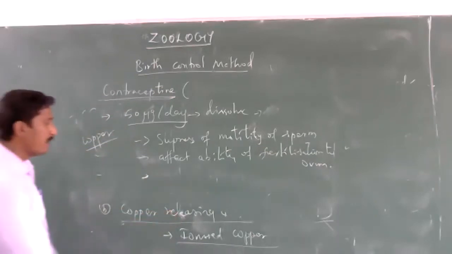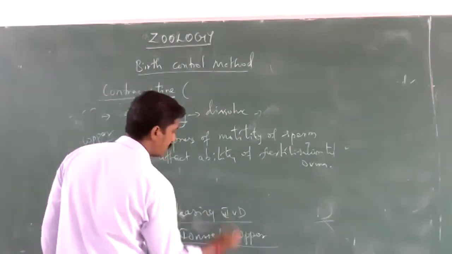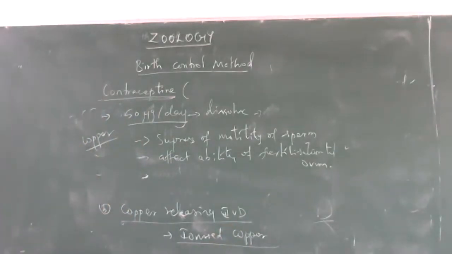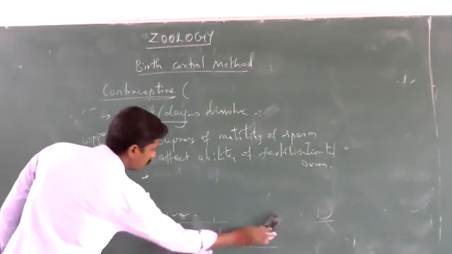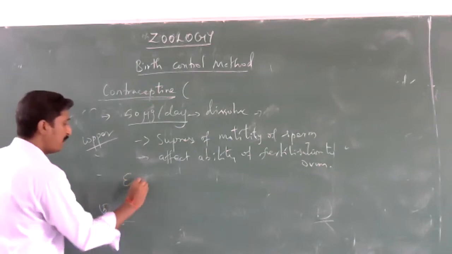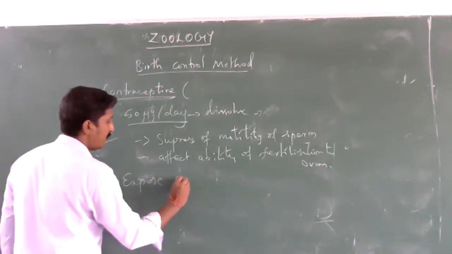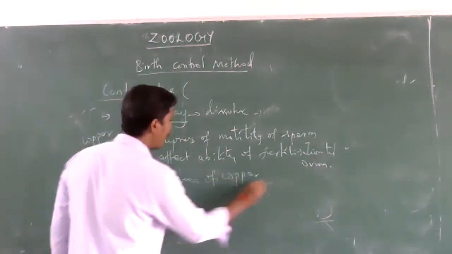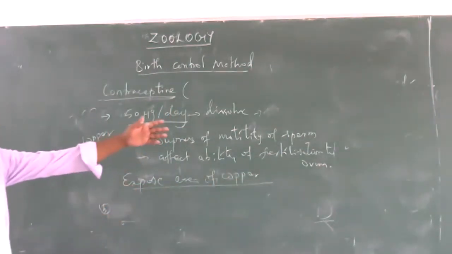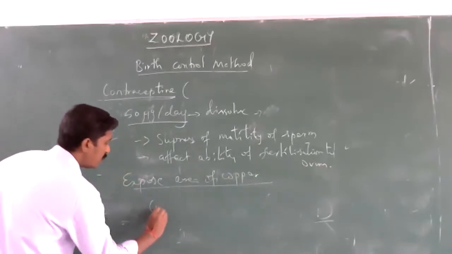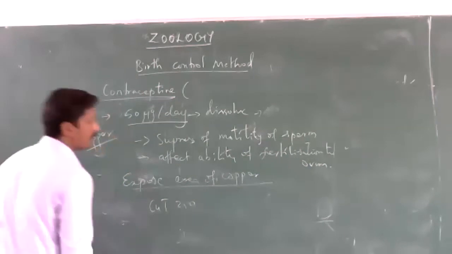This is called copper releasing intrauterine devices. Copper intrauterine devices are designated by many names, based on the exposure area of copper. For example, CUT 250.